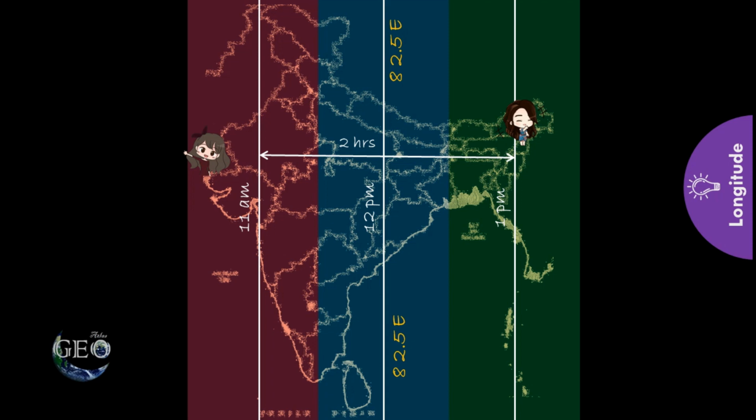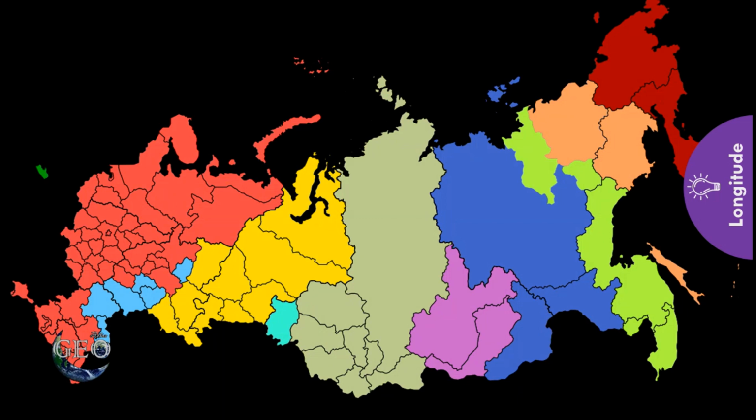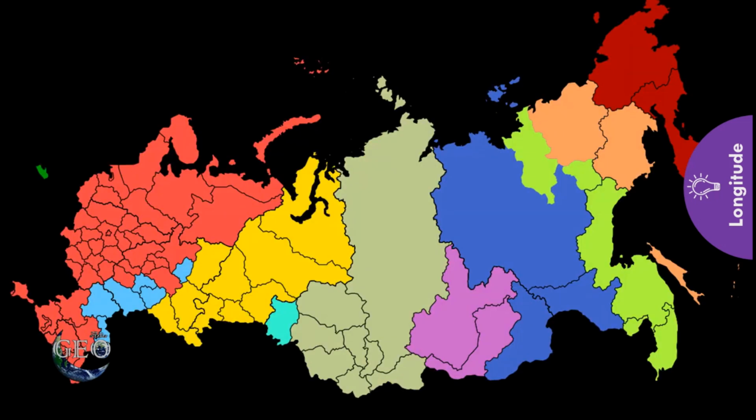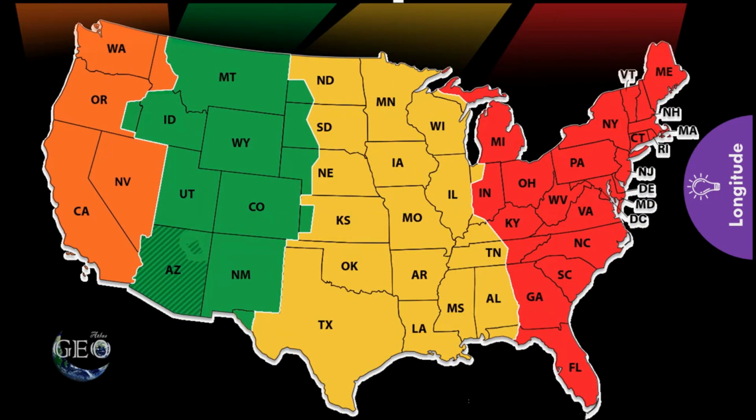In such a way the vast countries always divide their countries into several time zones. Like Russia, they have 11 time zones. USA, they have nearly 6 time zones. Because these countries geographically extend in the east-west direction. Hope you understand this concept of how the longitudes are constructed.